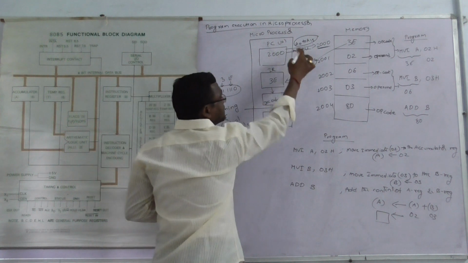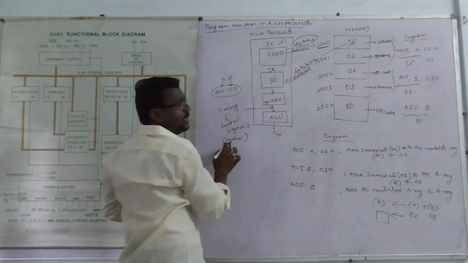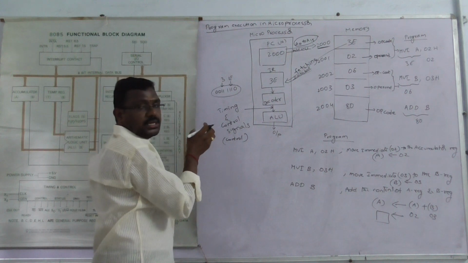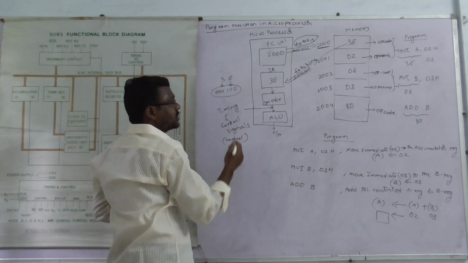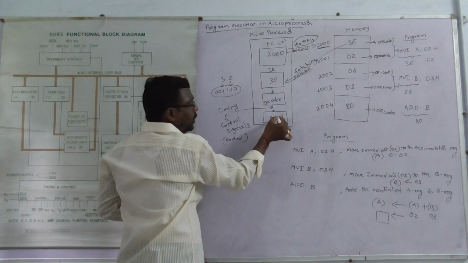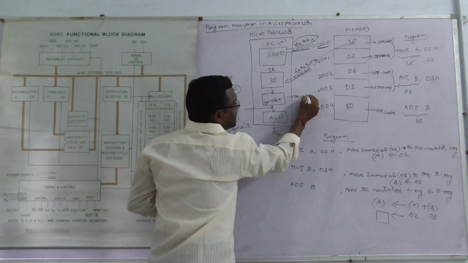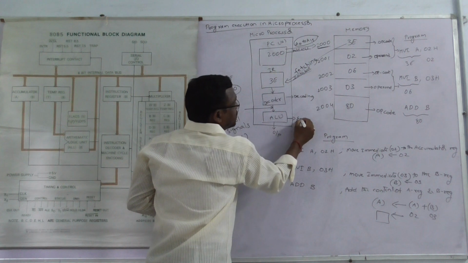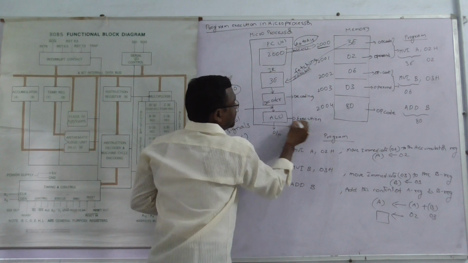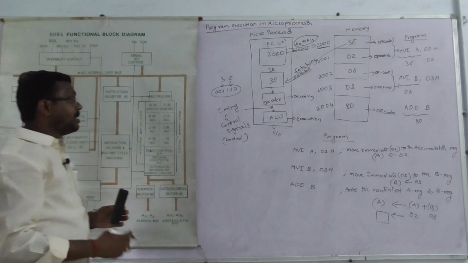Okay, those signals are the control signals. Here, this is the address bus, this is the data bus, and this is the control bus. The control bus gives the control signals to the microprocessor so it can perform the operation. Here is the fetching, here the decoding, and here the execution. Execution is done by the ALU, the arithmetic logical unit.